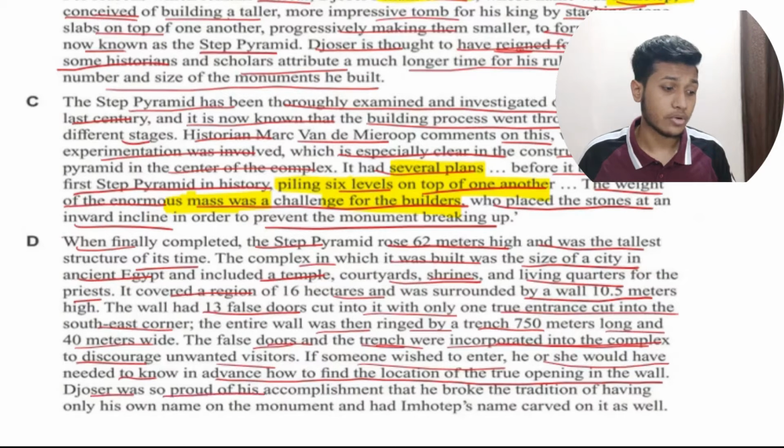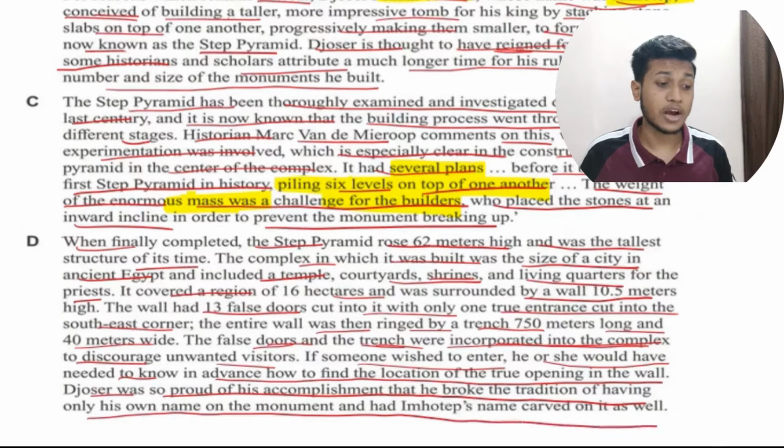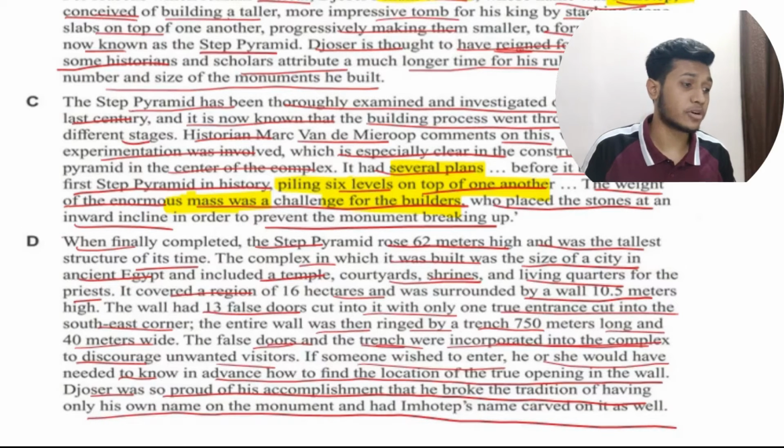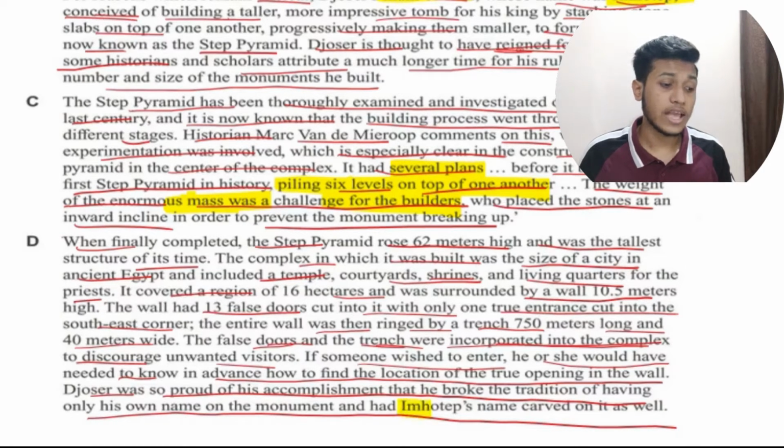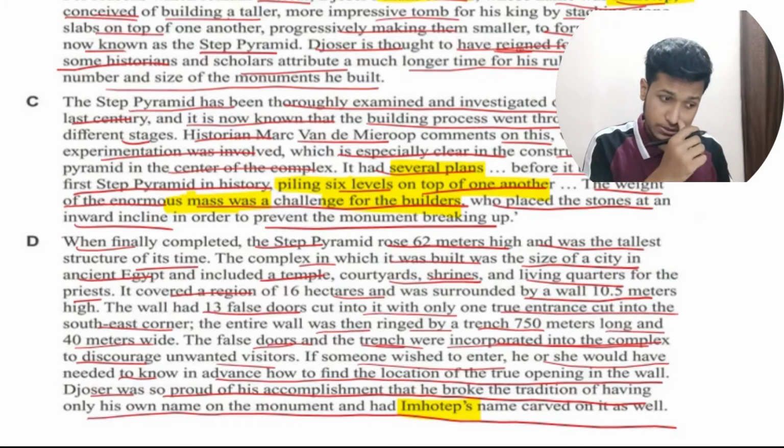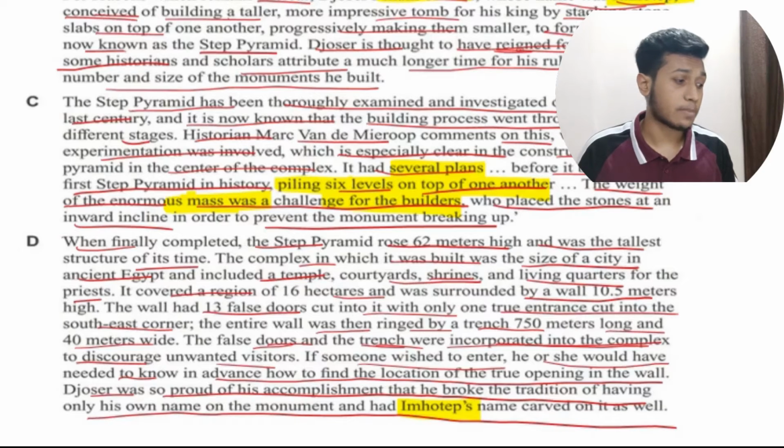Djoser was so proud of his accomplishment that he broke the tradition of having only his own name on the monument and had Imhotep's name carved on it as well. See, it is a very important line. He not only had his name on the monument but also had Imhotep's name, because he was the one who suggested this type of structure.